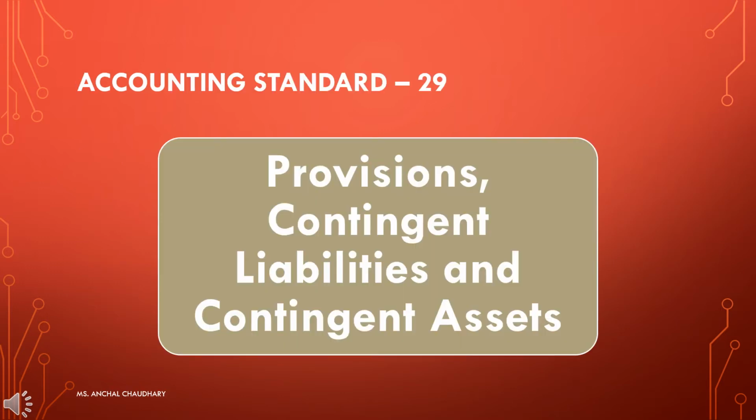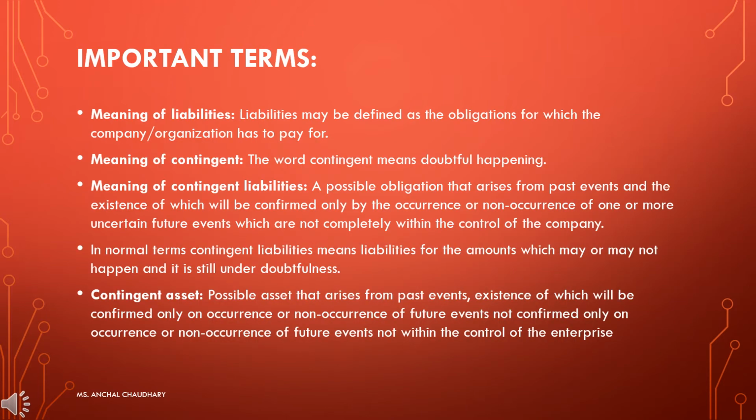Next is your accounting standard 29. It is related to provisions, contingent liabilities, and contingent assets. So first of all, it is very important to understand these terms. What do these terms mean? So students, here are some important terms related to AS 29. First of all, let us understand about liabilities. It may be defined as the obligation which the company or organization has to pay.